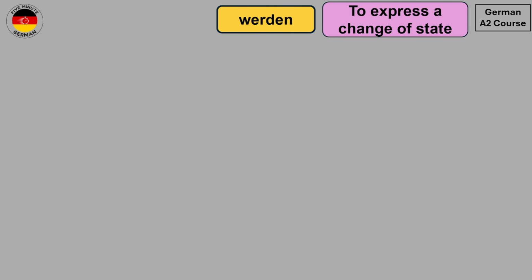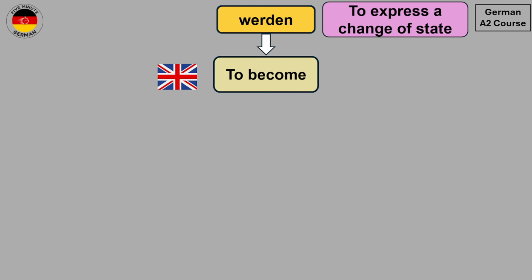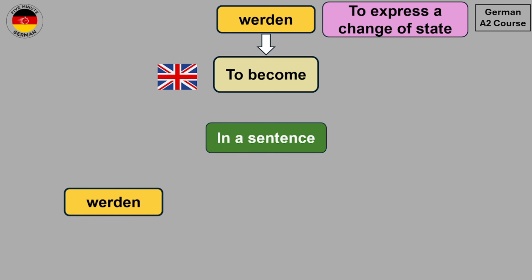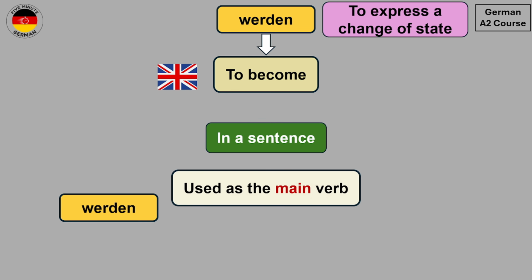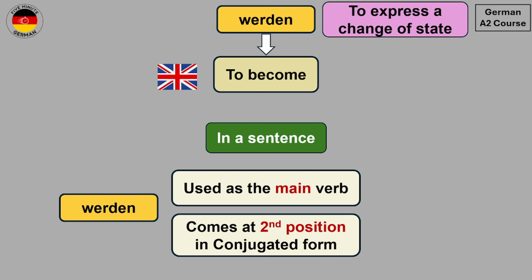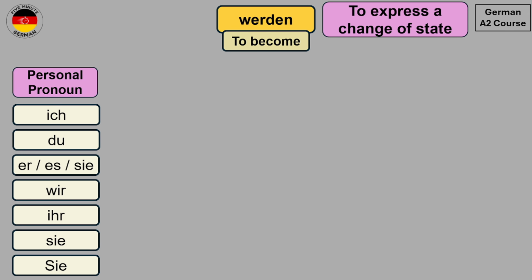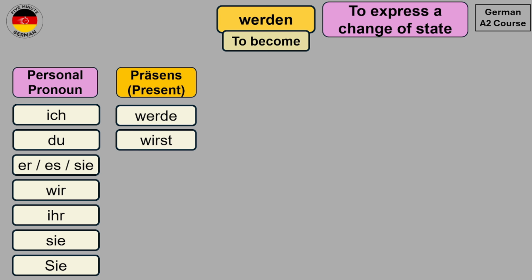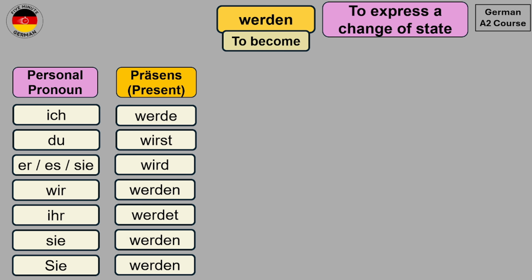Now when werden is used to express a change of state, it can be translated in English as to become. And in a sentence, werden is used as the main verb. This means that it will come at the second position in conjugated form, just like any other verb. So before we take a look at different examples with werden, let's first take a look at the conjugations of werden. The conjugations of werden in present tense are ich werde, du wirst, er/sie/es wird, wir werden, ihr werdet, sie werden, and Sie werden.